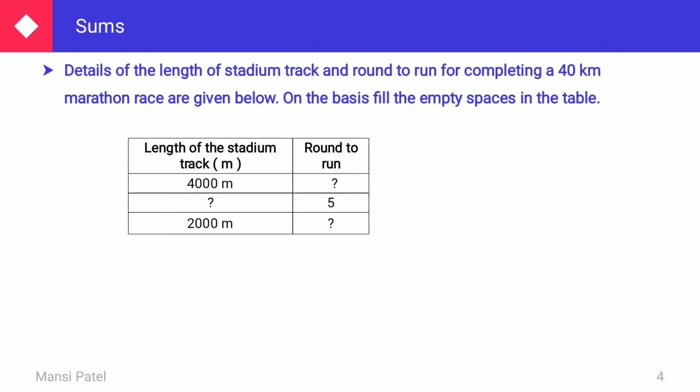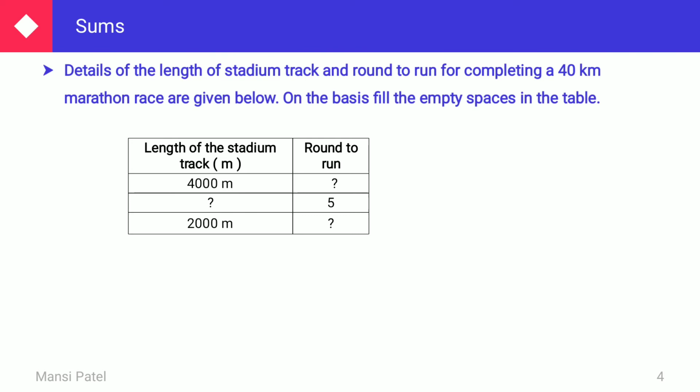And sometimes I am giving the rounds to run, and you have to find out the length of the stadium track. Now see here what has been given. Here we are given 40 kilometers, that is the distance to be covered. Means they have to cover that much distance.